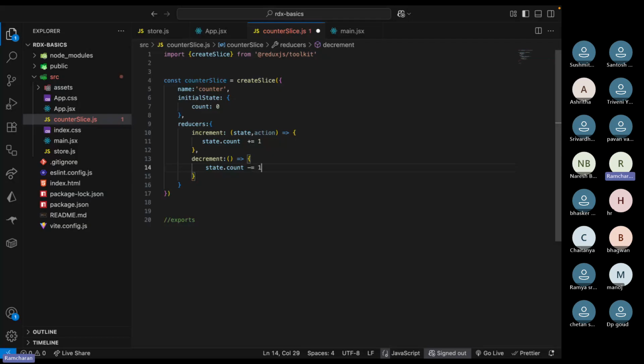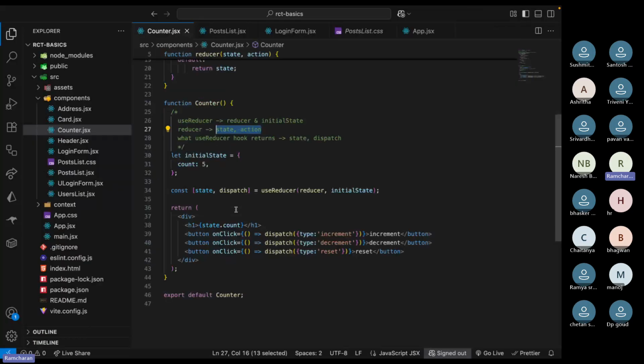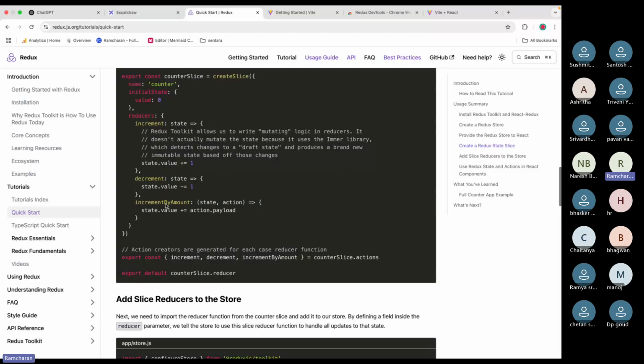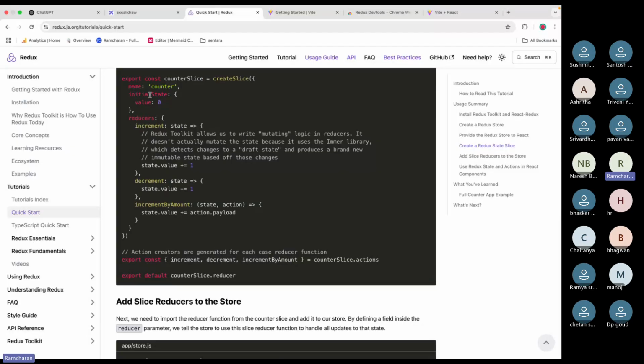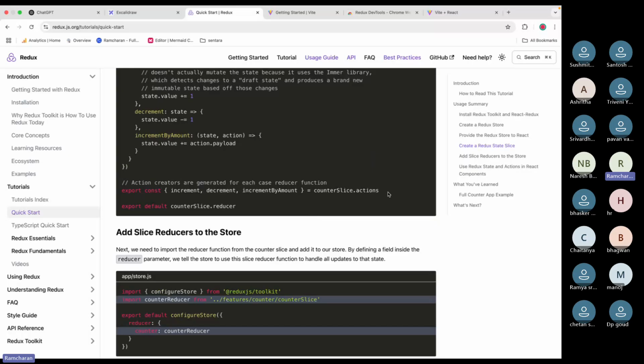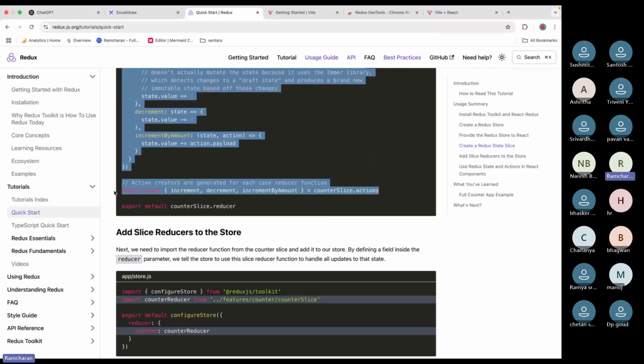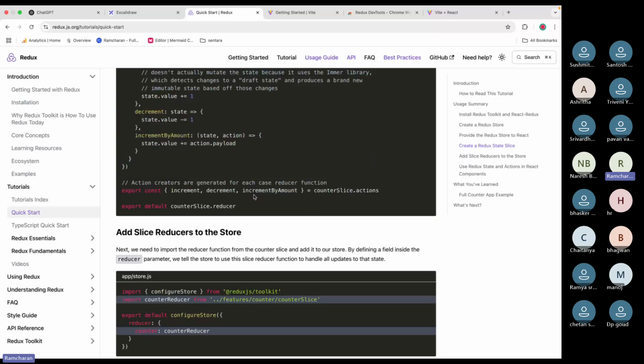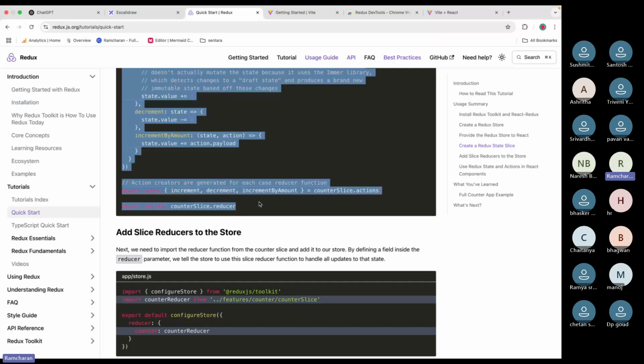So this will decrement by 1. So now you have all this, right? You have reducer, name, initial state, everything. Now you export actions. These actions are important. You have to export all the actions, and you have to export the reducer itself. These are the two things you need to understand how to export.